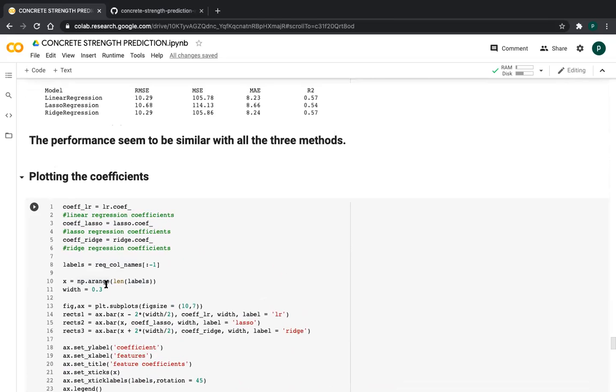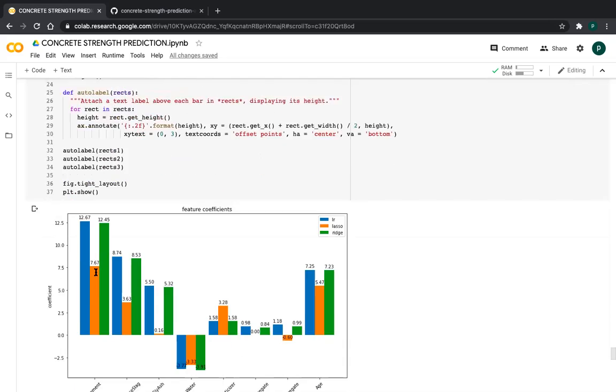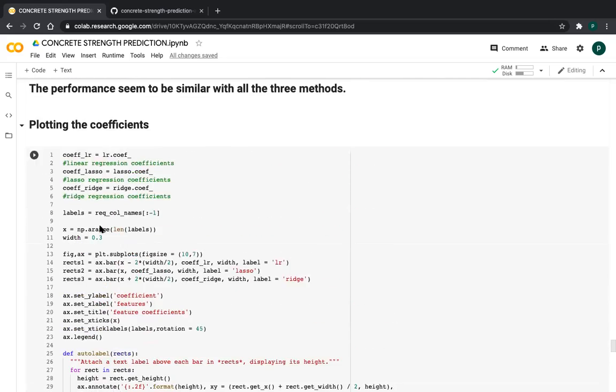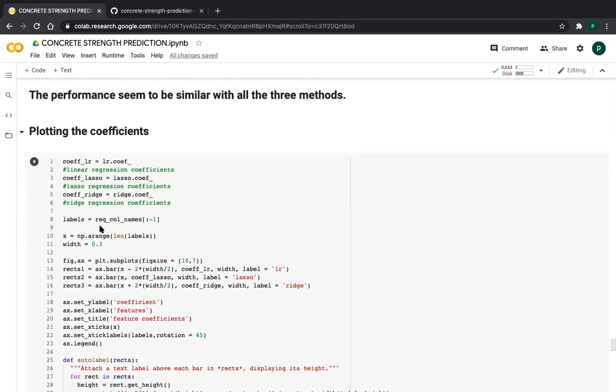I take x because I will tell you about it, friends, along with the width. I want to draw bar plots for these three models, and I am annotating each coefficient for each feature, friends. That's why I take three bar plots, because we have three models now. So first, I take plt.subplots with only one plot, so there is no need to give a number in the subplots method. We need to give only the figure size.